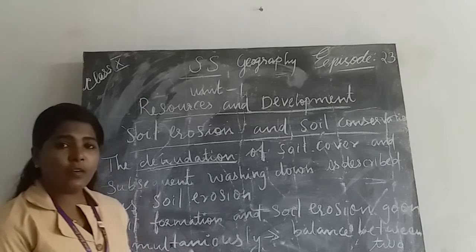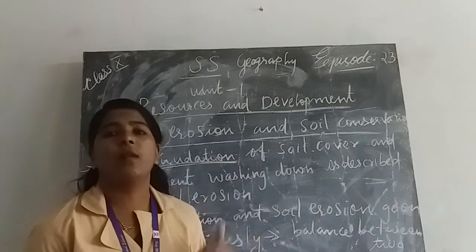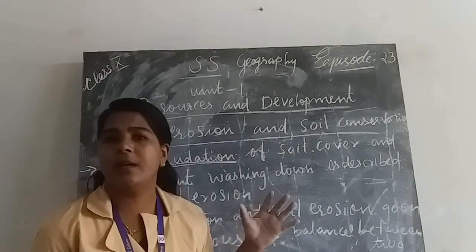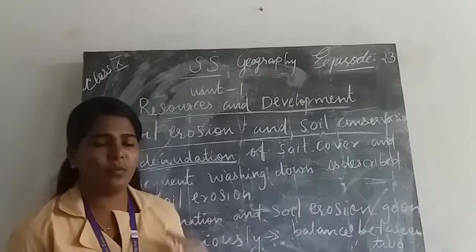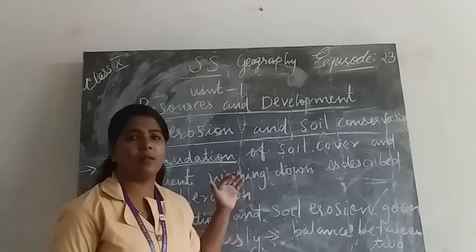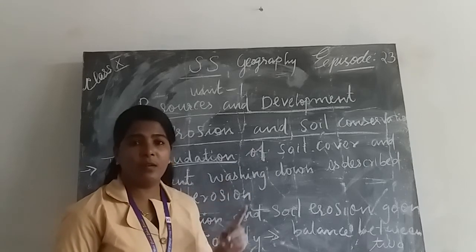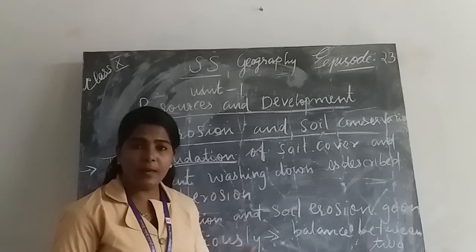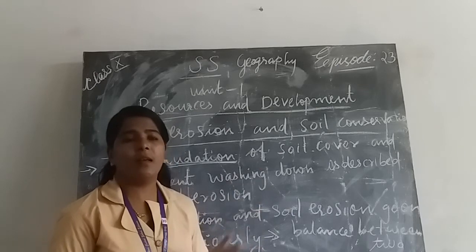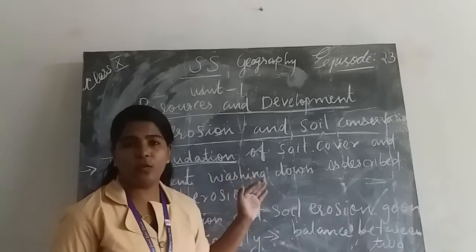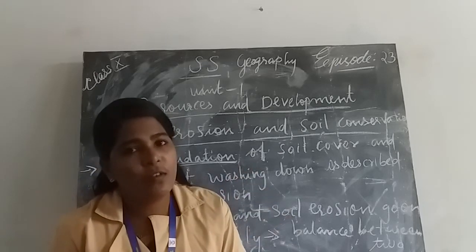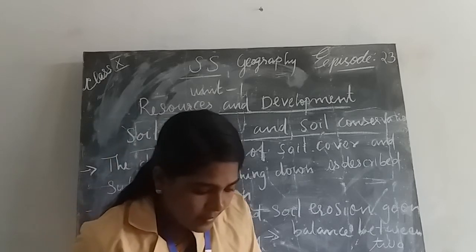Many natural forces also cause soil erosion. What were the natural reasons responsible for soil erosion? We all know wind, running water, running glaciers, etc. are the natural forces that are responsible for soil erosion.